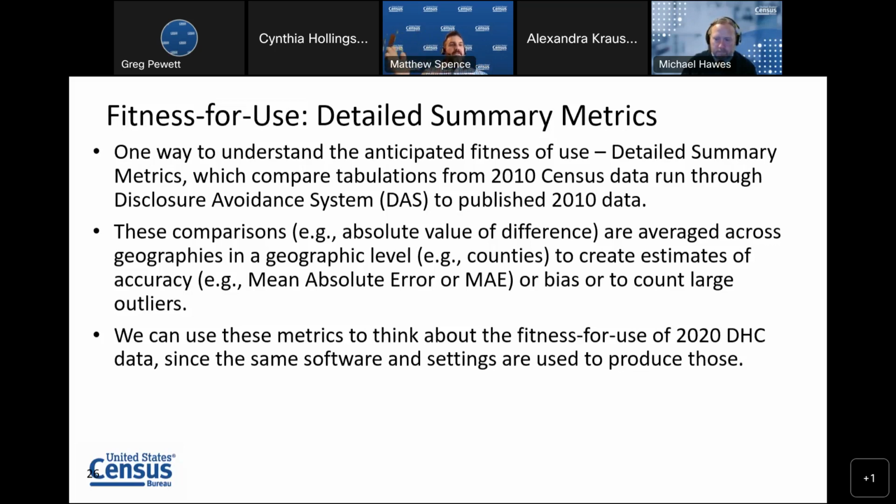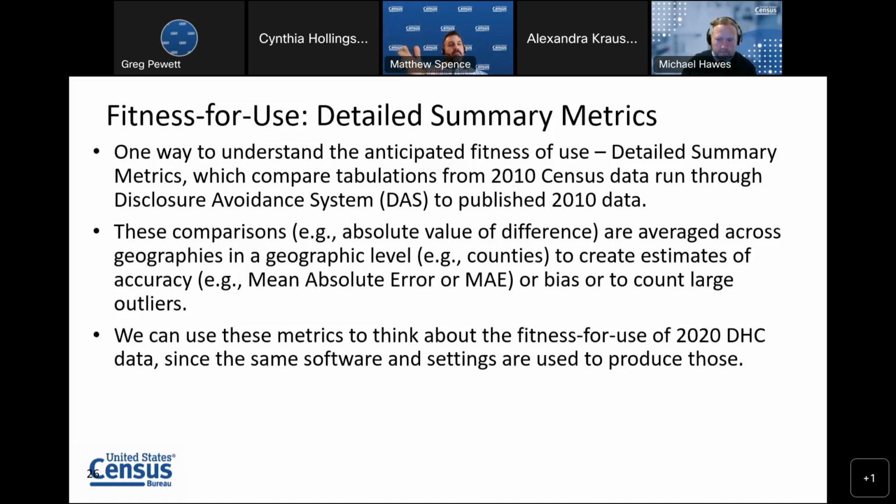the difference there is 1, and the absolute value of the difference, we take that so that we can just get a sense of how far off for each geography is there. So that count might be for a county, for example. And for each comparison, we average it across geographies in a particular geographic level. So for example, counties, to create estimates of accuracy. So things like the mean absolute error.